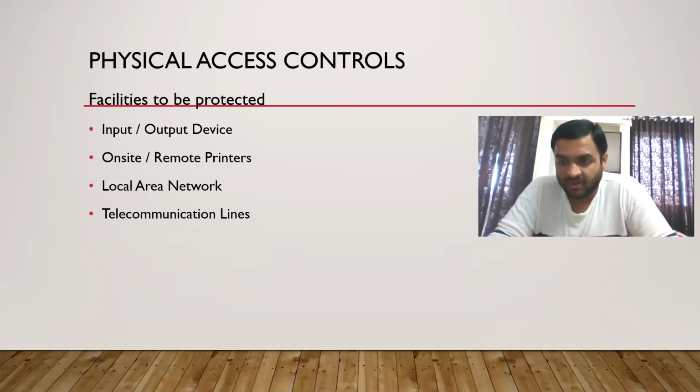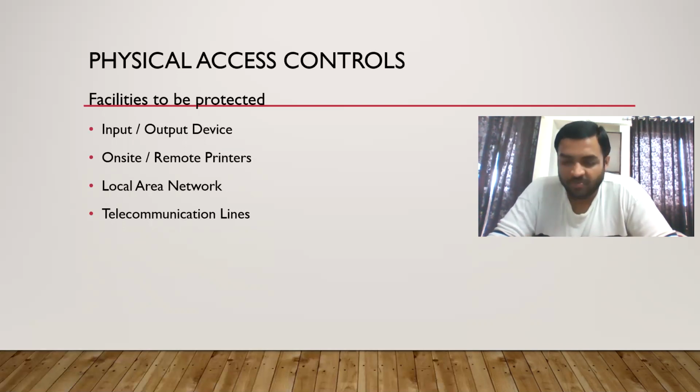So first one is input output device. The pen drive is an input device, and the printer is an output device. You enter the data using the pen drive, and you take output of the data using printers. So we will steal the pen drive and delete all the data on it, or steal the wires of the printer so that they are not connected to the system, and the output cannot be given.